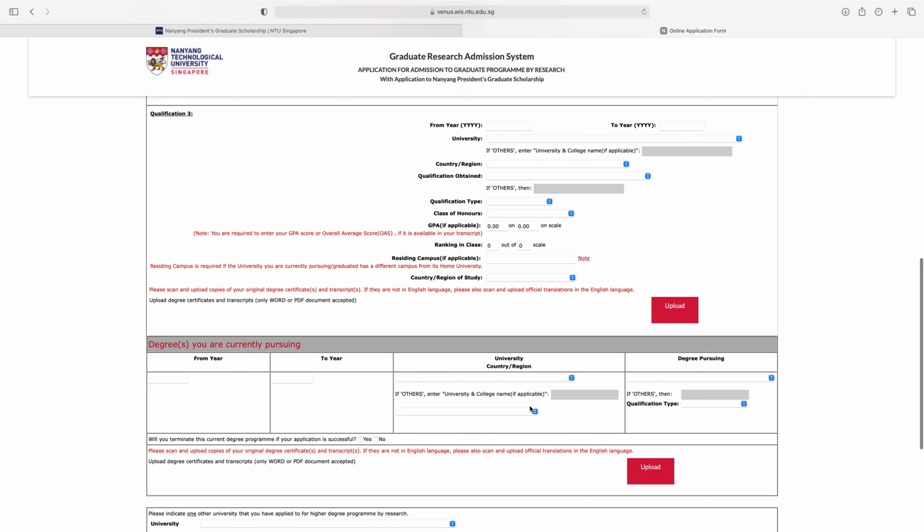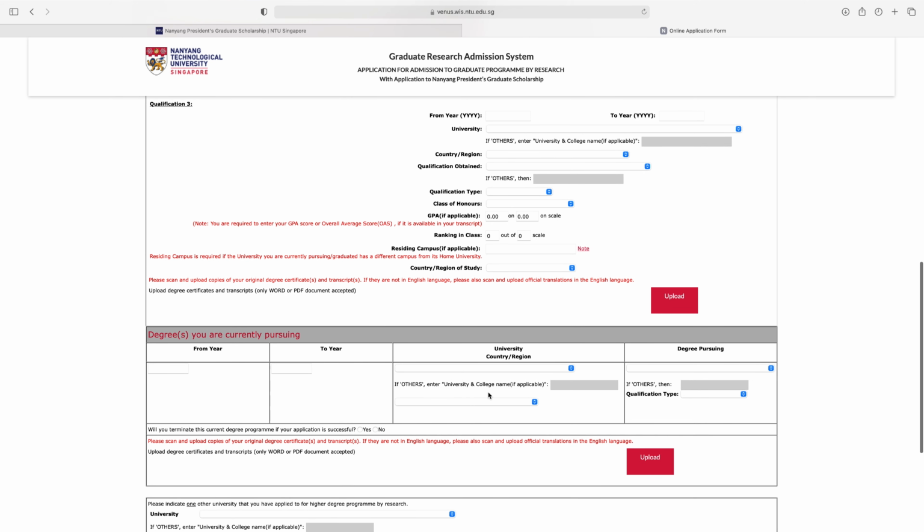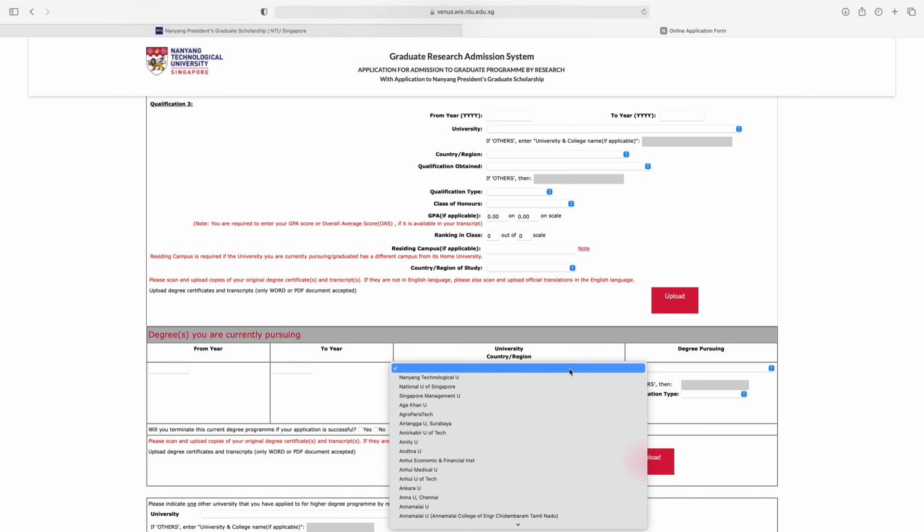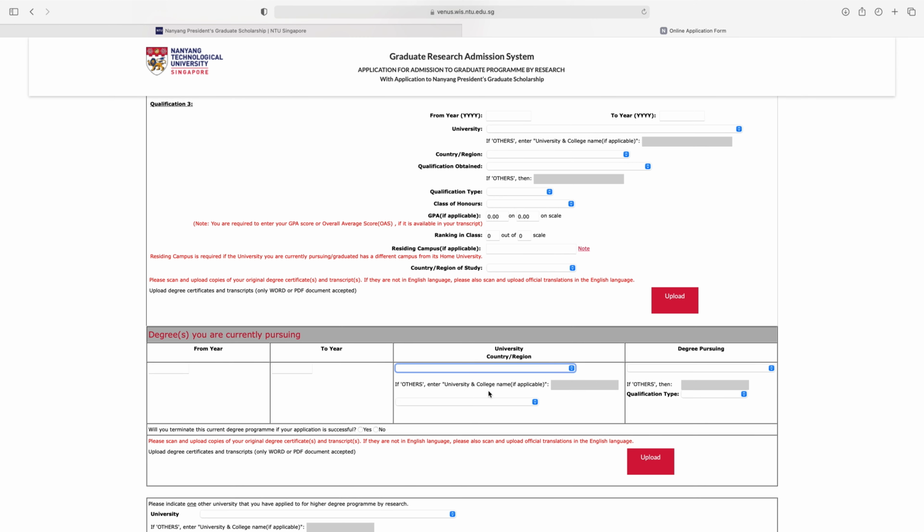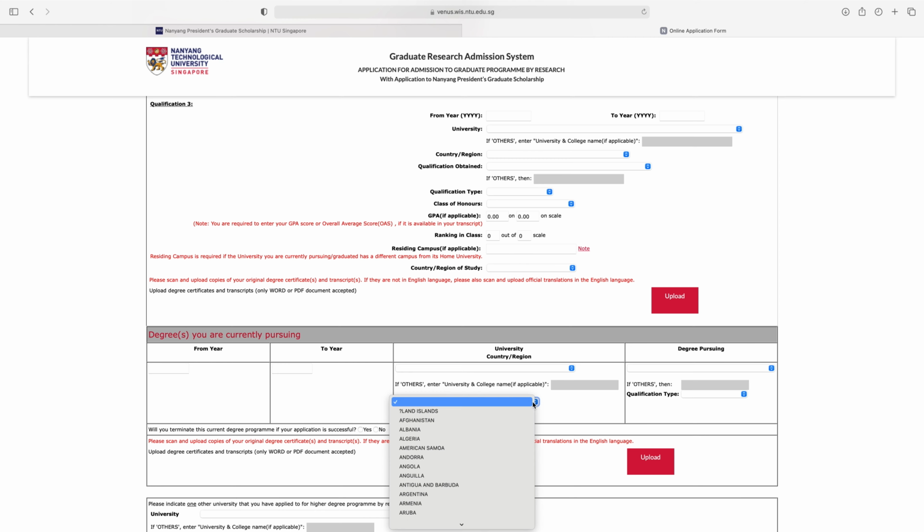And if your last degree is not complete, then just give the information of that degree here: from and to year, and university, country, region. If others, enter university and college name if applicable. If you did not find your university name from here, select others and enter the university and college name if applicable, and then from here select